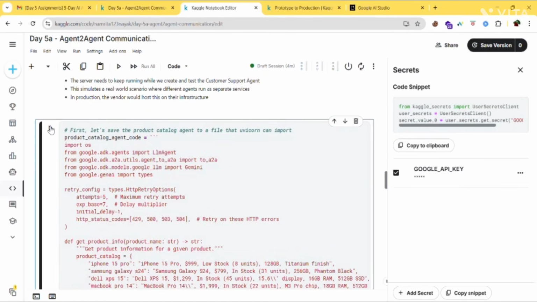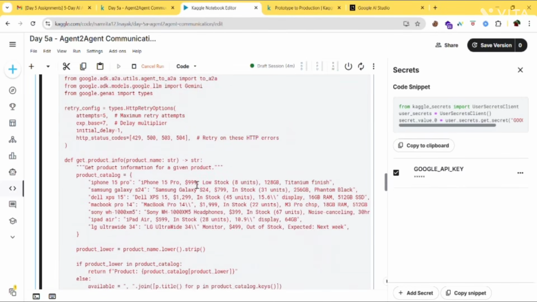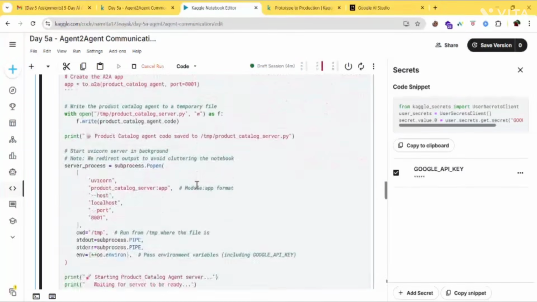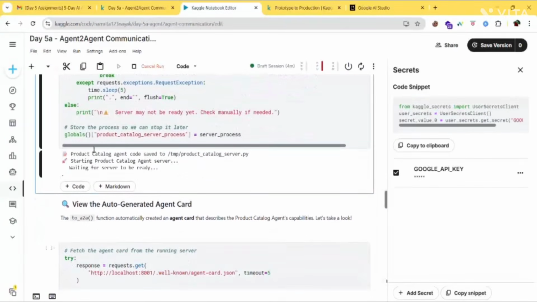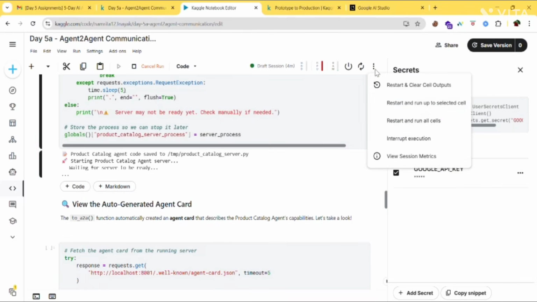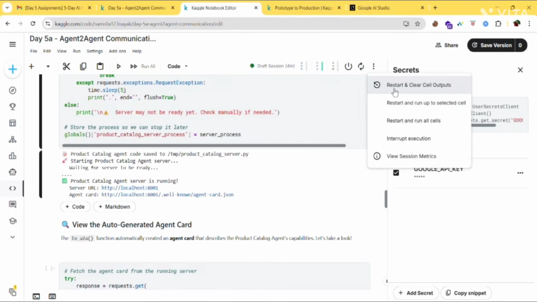To start the server, run this code. See, you should get something like this. In the meantime, if you're getting any error, just go and run the configure retry option. Although if you run that and still get an error, then there are three dots here, right? Click on that and click on restart and clear cell outputs.